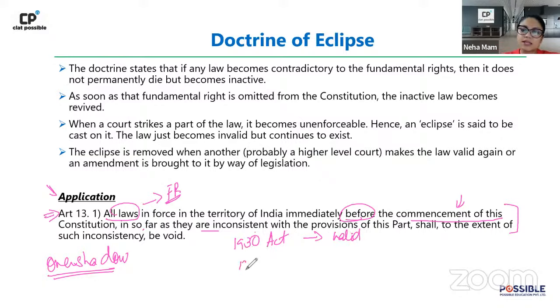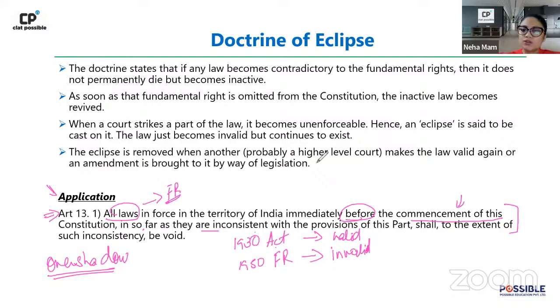What happened after that? In 1950, we have the Constitution which came into being. Now when the Constitution came into being in 1950, this act lost its validity. Why? Because it was against the fundamental rights. So now our 1930 act has become invalid.